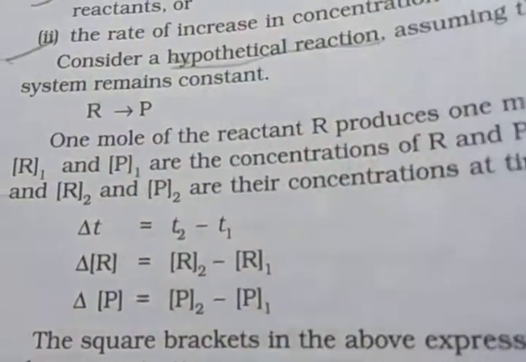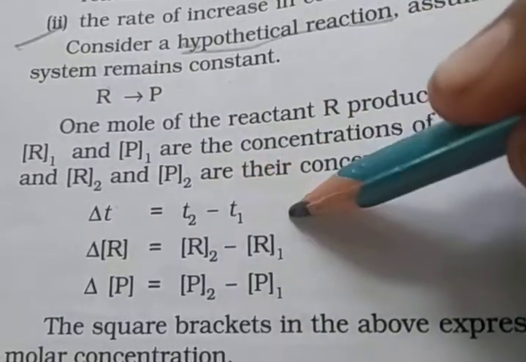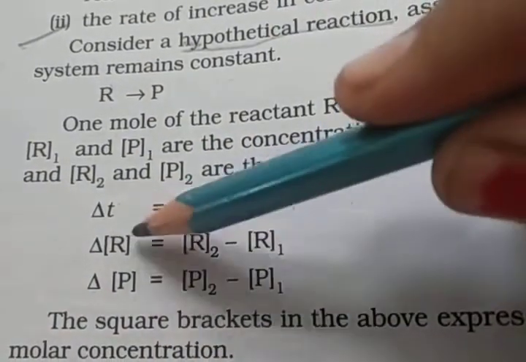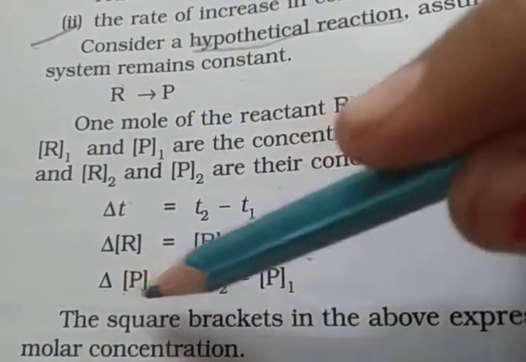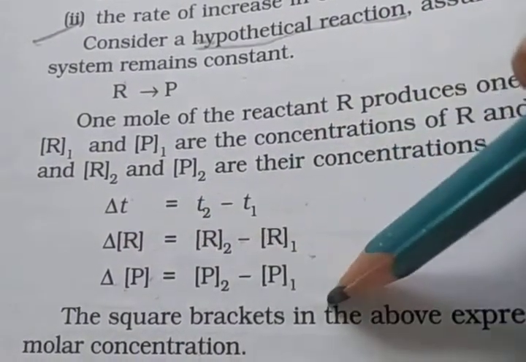So delta T is the difference in time, T2 minus T1. Delta R is the difference in reactant concentration, R2 minus R1, and the difference in product concentration is P2 minus P1.